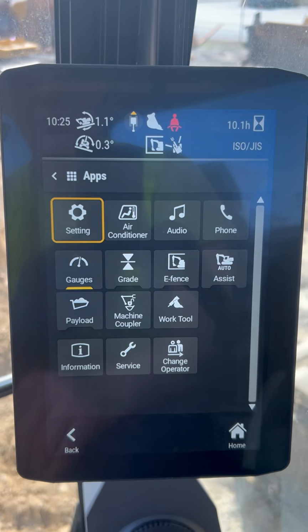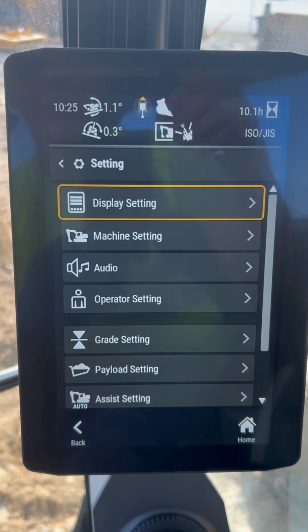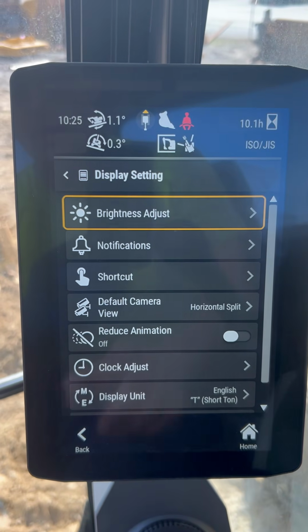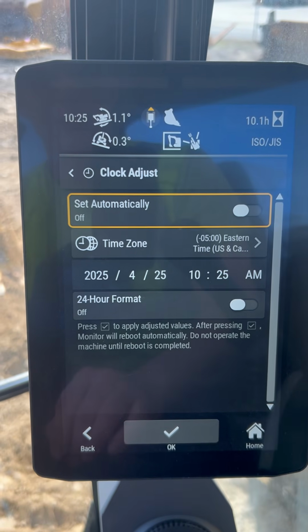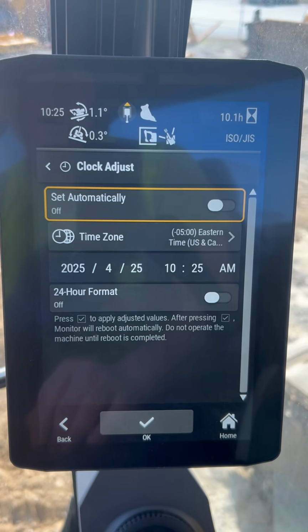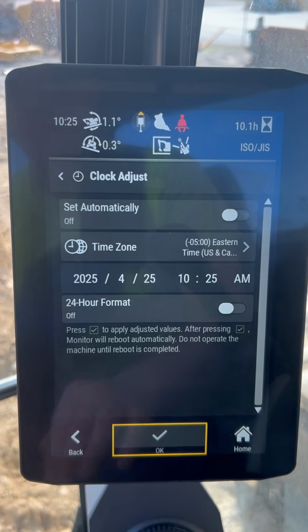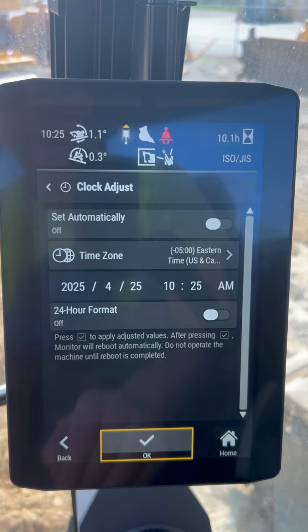So we want to go to your settings, and then to your display settings, and then the clock, and then you can adjust the clock from here. When you adjust the clock, you just hit OK to confirm. And then it does its magic.